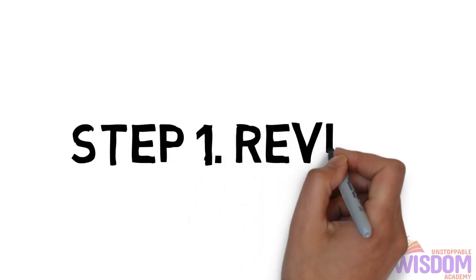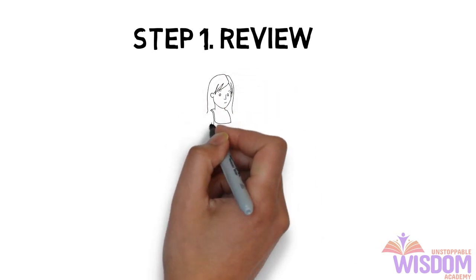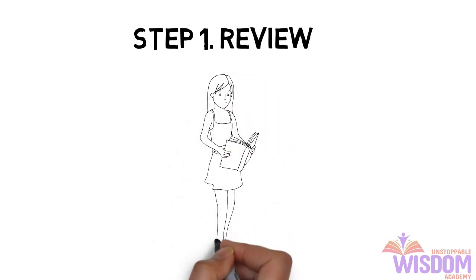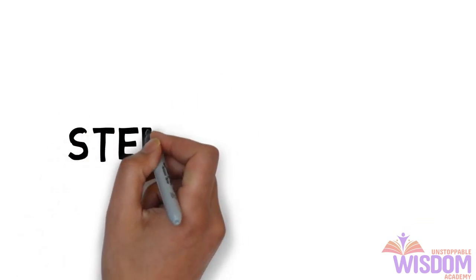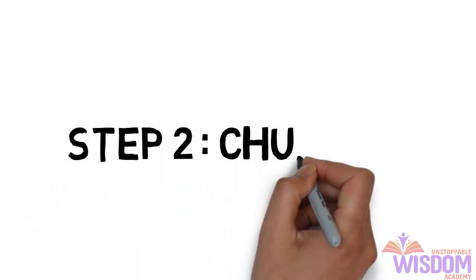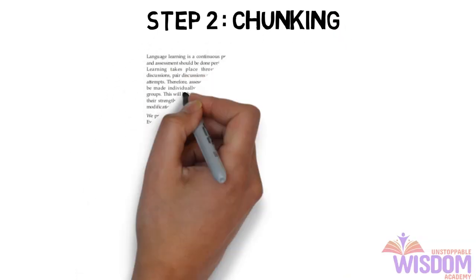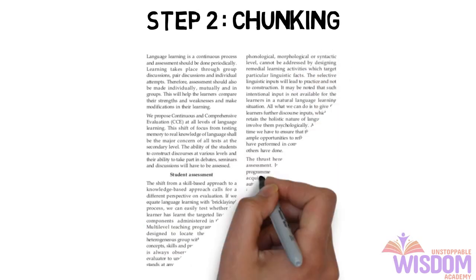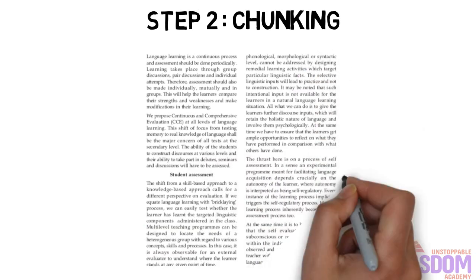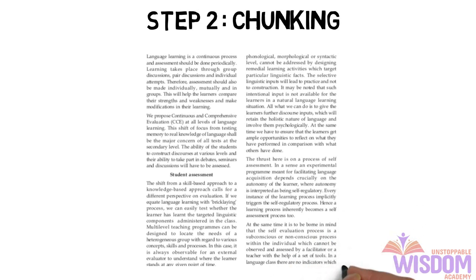Step 1 is a review. That means take any chapter or lesson, review the content of that lesson first. Step 2, chunking. Chunking is nothing but breaking down the bigger chapter into smaller pieces of information. That means let us take a paragraph. You can consider a paragraph as one chunk of information. If it is a smaller paragraph, combine 2-3 paragraphs, make it one chunk of information.